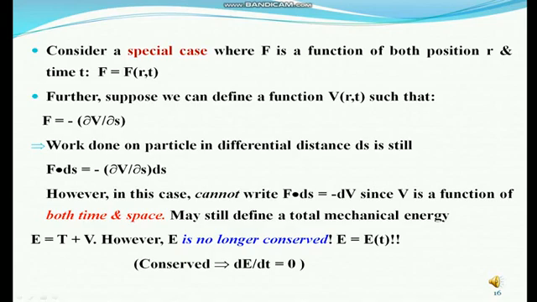However, in this case, we cannot write F vector dot ds equals minus dV, since the potential energy V is a function of both time and space. The total mechanical energy E equals T plus V. However, E is no longer conserved.